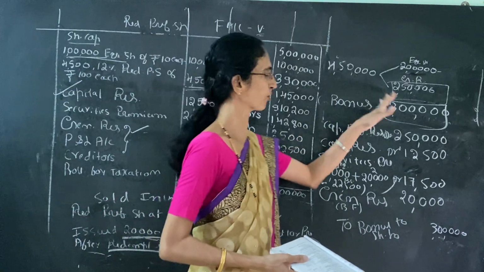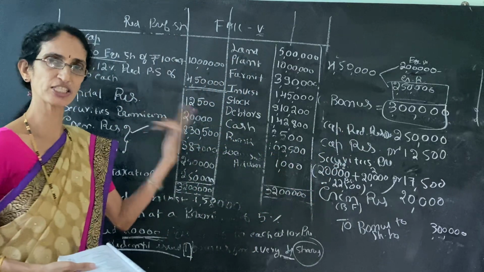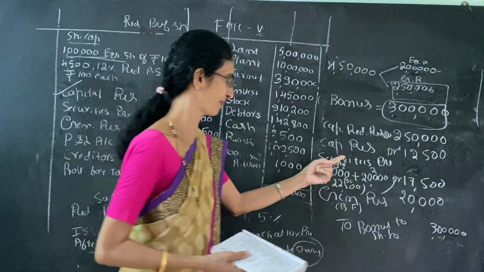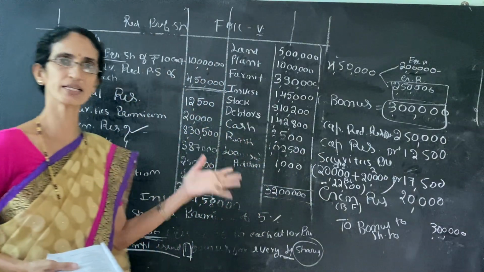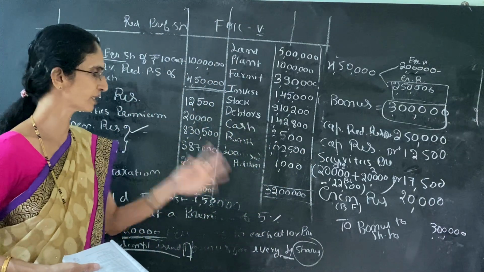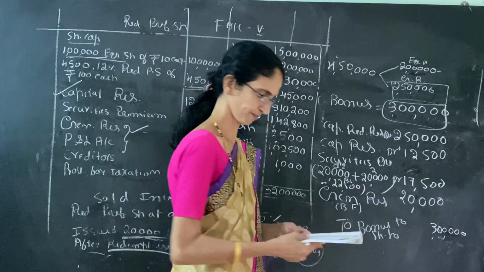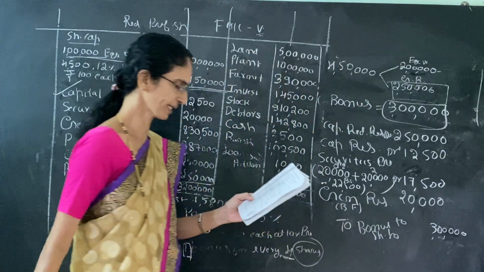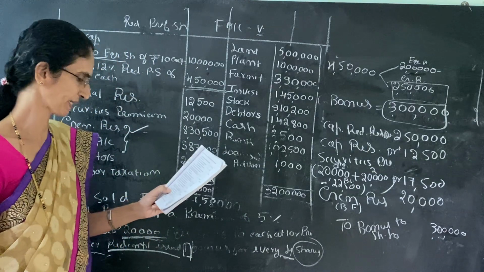If any shortage in the capital redemption reserve, then first preference should be given to the securities premium, then the remaining should be transferred from any general reserve or revenue reserve. So this is relating to the bonus shares. Then once again, bonus shares should be transferred to capital account.